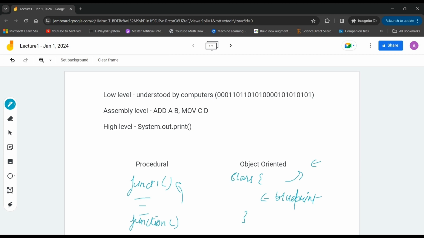So it saves time and gives us a more structured way of programming. We are going to talk in detail about what object oriented programming is, but for now just understand why Java is an object-oriented programming language and why we even need object-oriented programming.